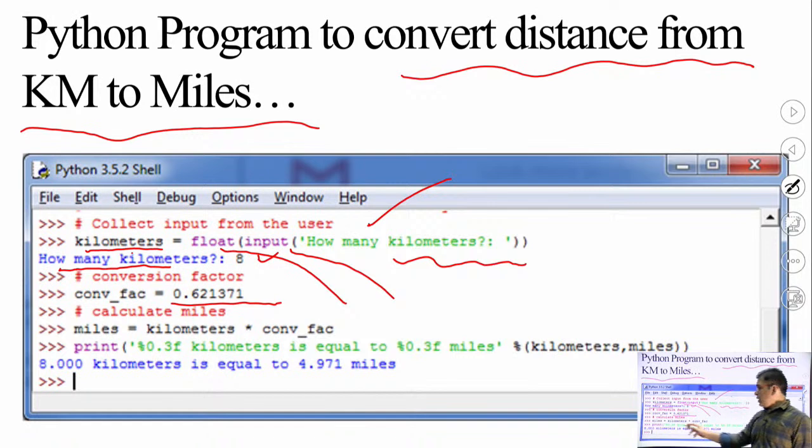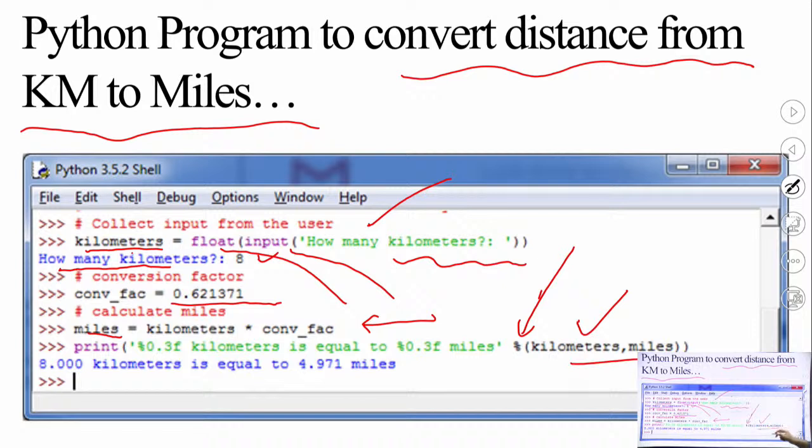So I have taken another variable, miles, which will store the result of this operation, kilometer into conversion factor. I have given 8 kilometer and the conversion factor is 0.621371. Up to 3 decimal points I want to print it. This percent is used to print the output, percent kilometer comma miles. So 8 kilometer is equal to 4.971 mile.